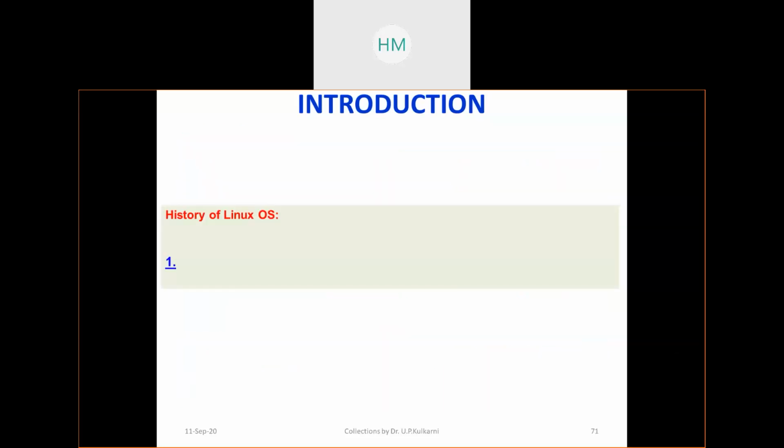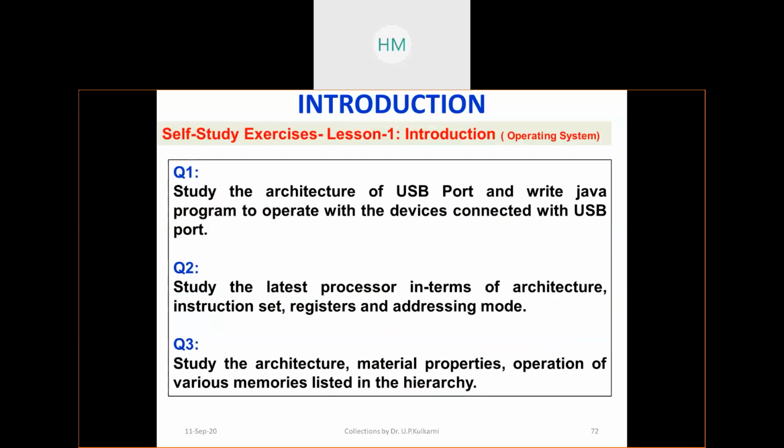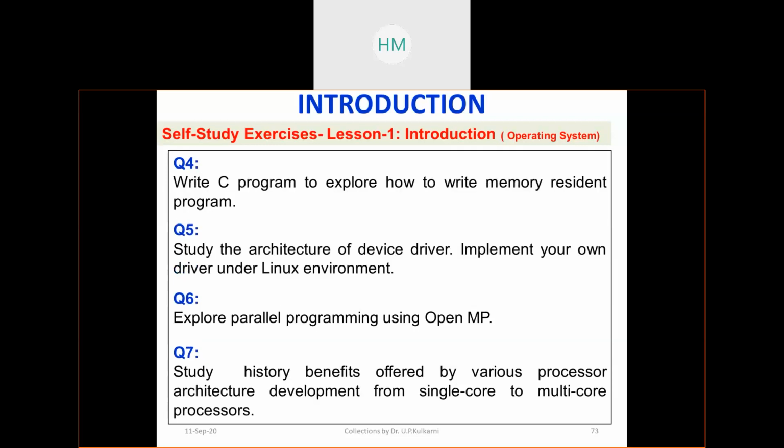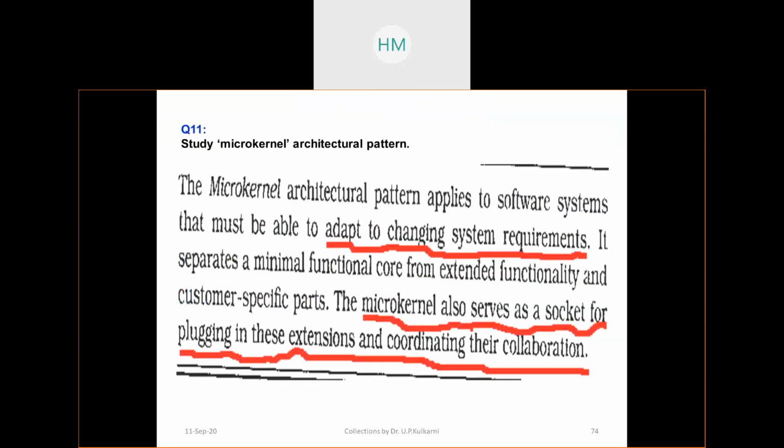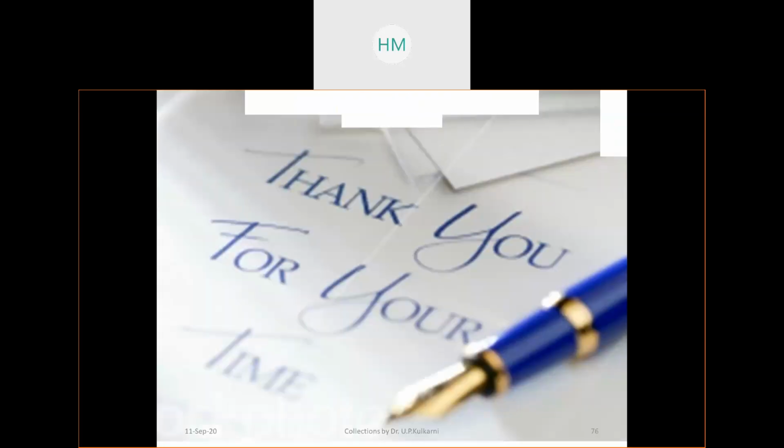So I asked you about the history of the Linux operating system. I have given certain reading material; prepare and upload. There are many questions which you can see in my PPT, which are ahead of time. Anything which you can do, just skip it here. And that's the end of chapter number 1.